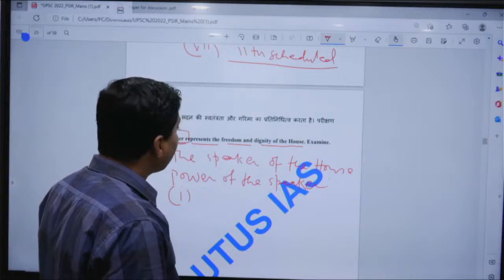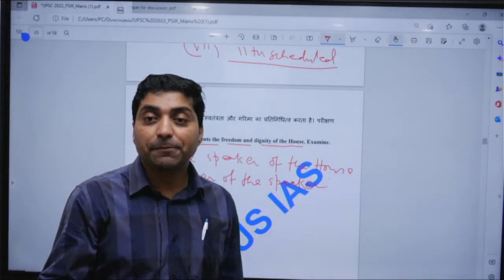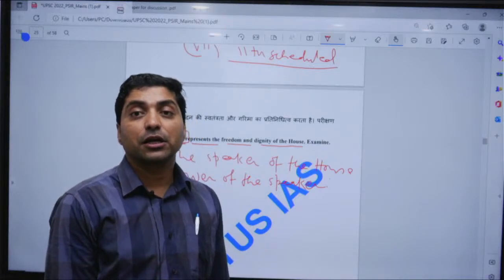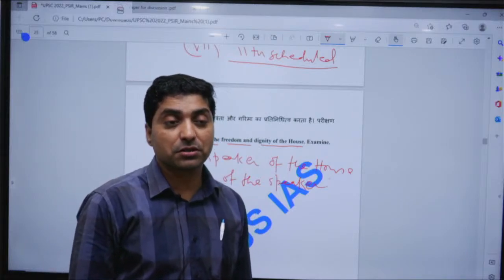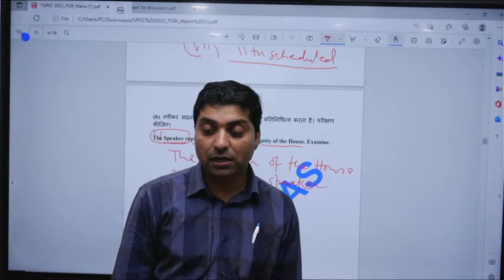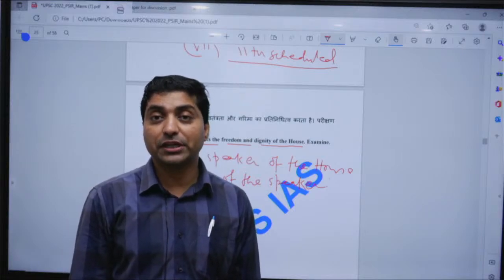And at the same time, there are some problems with the speaker. If you look at the UK democracy, the speaker is non-partisan. When a person assumes the office of the speaker, he actually resigns from the party so that he can be impartial.